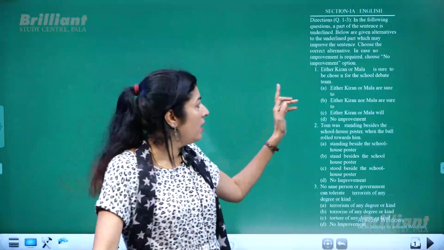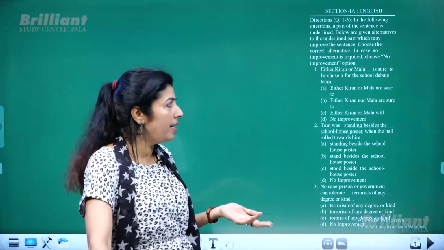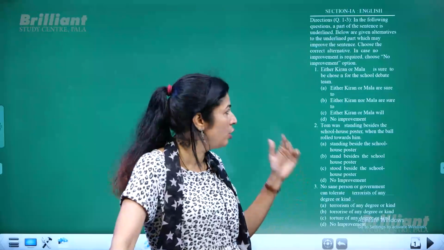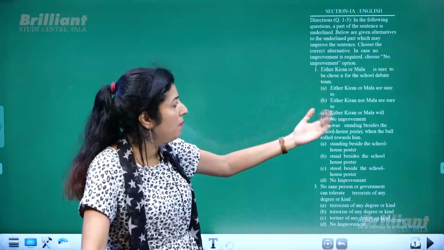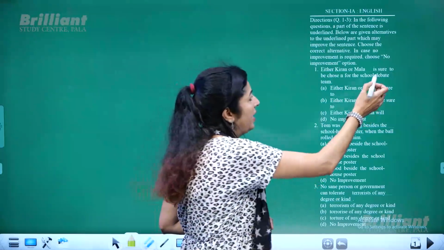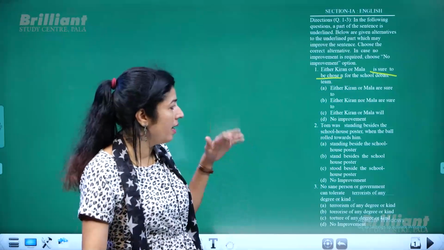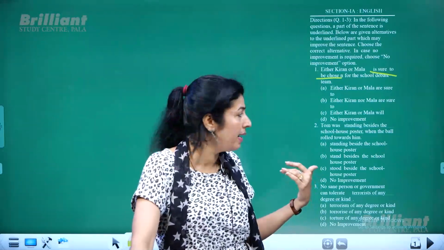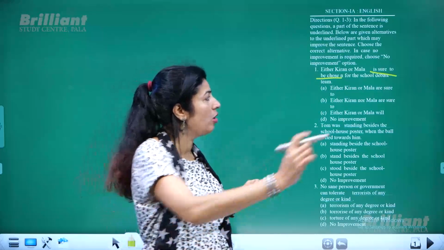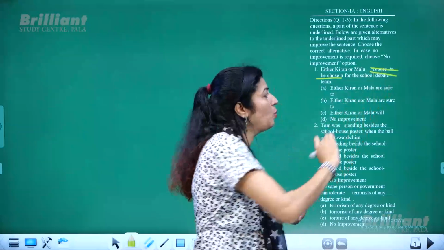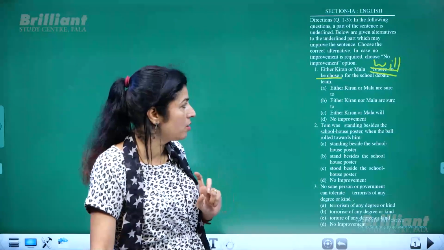All right, so here, either Kiran or Mala is sure to be chosen, is something which states a future possibility. So you have to use the simple future tense. Here you can make an improvement in the sentence. Instead of is sure to be chosen, you can improve the sentence by adding will. So either Kiran or Mala will be chosen for the school debate team.